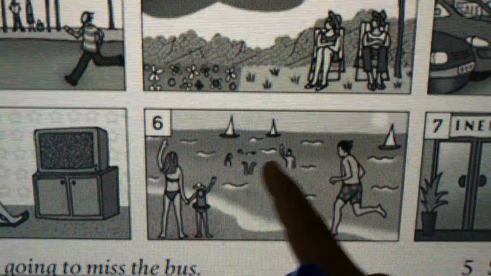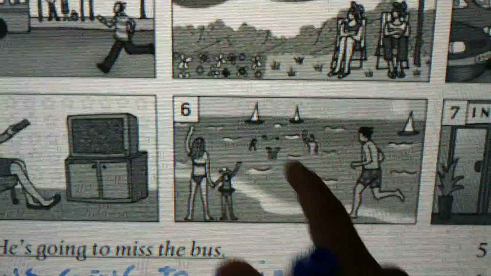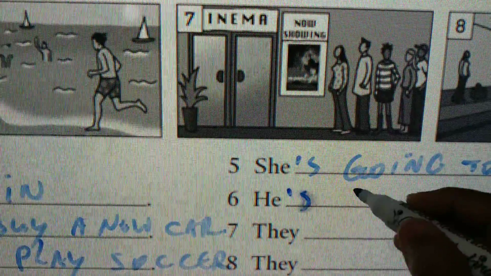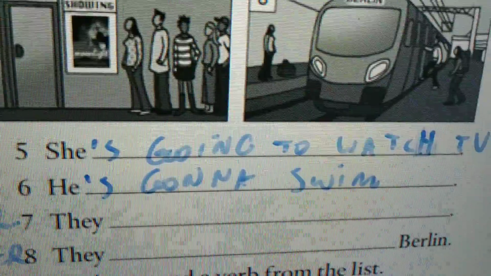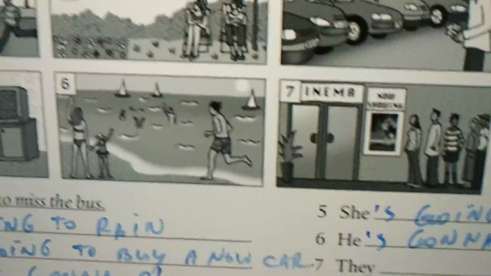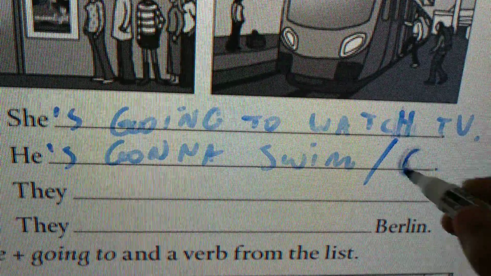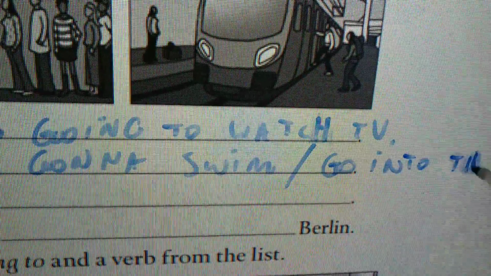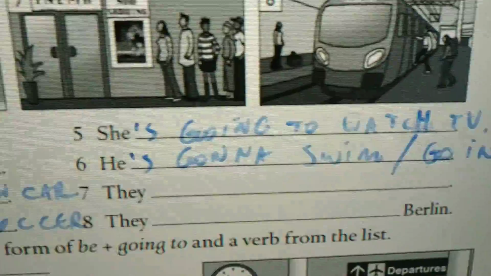Okay. Number 6 is he. He's running on the beach. A couple of guys are already swimming in the ocean, and he's running towards them. So what is he gonna do? What do you think, huh? He's gonna swim. If you want to be more specific, if you don't want to say swim, he's gonna go into the ocean, right?